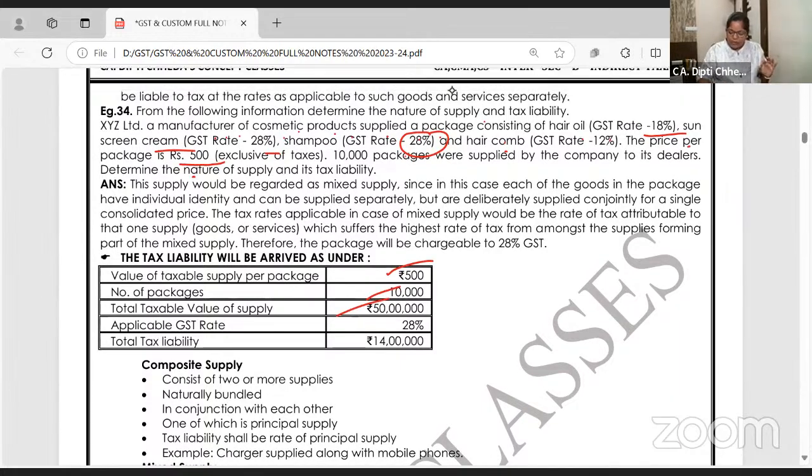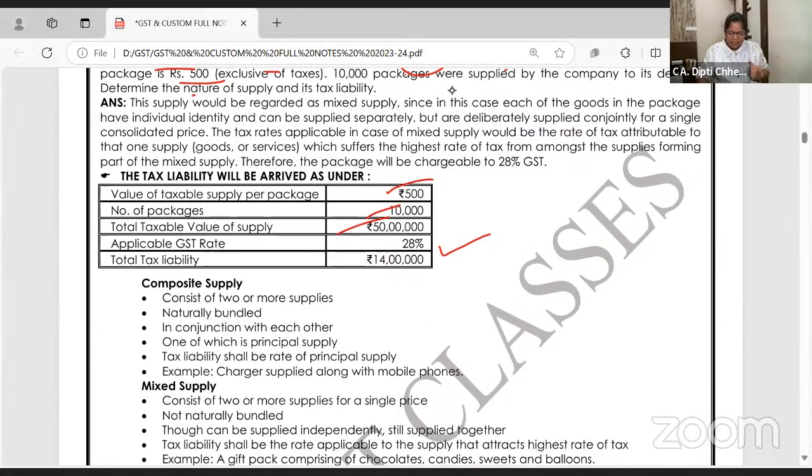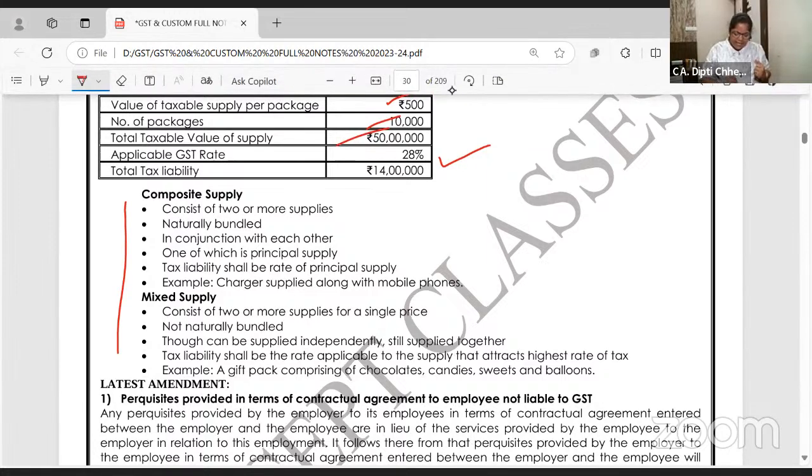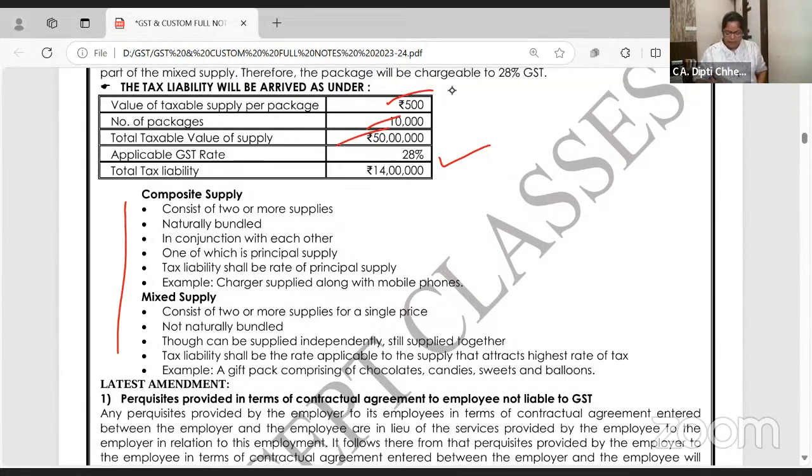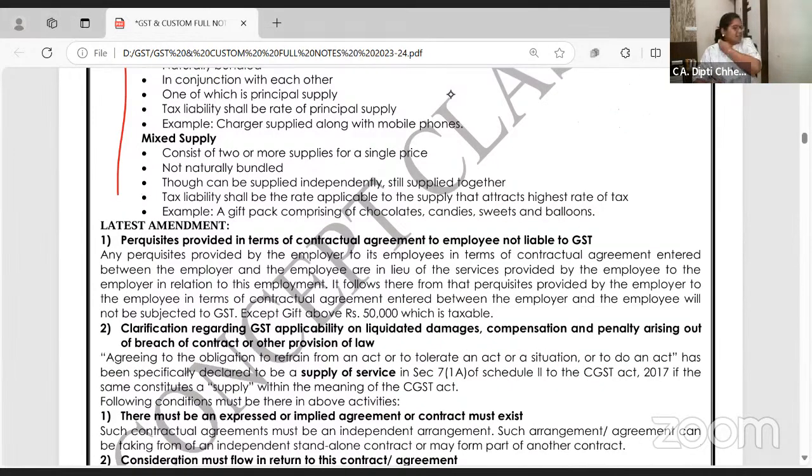At what value will you pay GST? 28%. Is this clear to all of you? Are the examples clear? Put me some message. This is just the same gist I have given you. Easy? Very easy? Right.